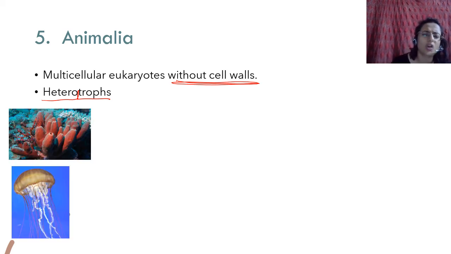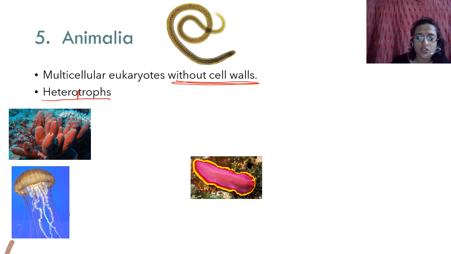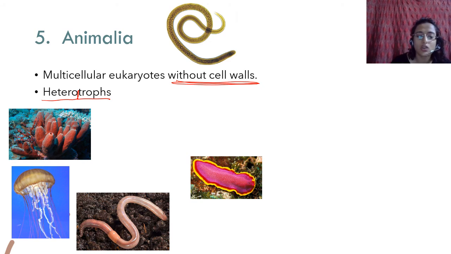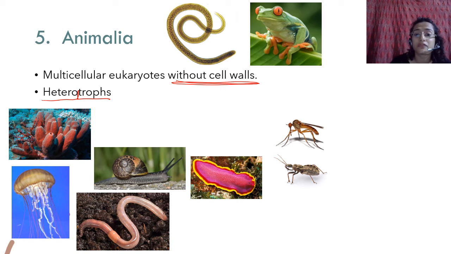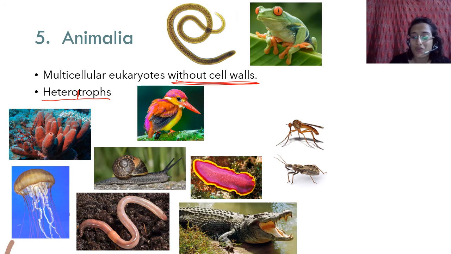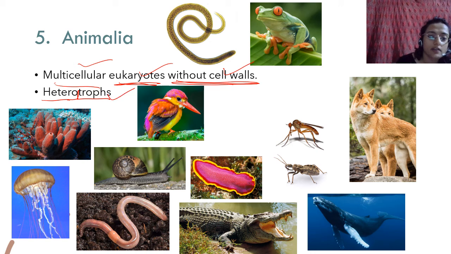And there is a lot of diversity. You have sponges, you have jellyfish, you have these sea slugs, you have these worms, you have earthworms, you have insects, you have snails, you have frogs, huh? You have crocodiles, you have birds, you have blue whales, and you have wolves, you have humans. You have all these different creatures that are grouped together simply because they do not have a cell wall and they are heterotrophic and they are eukaryotic multicellular. These 4 points will make an animal.